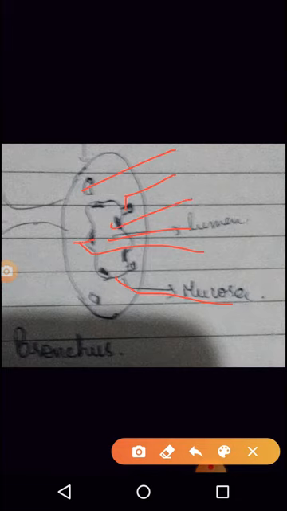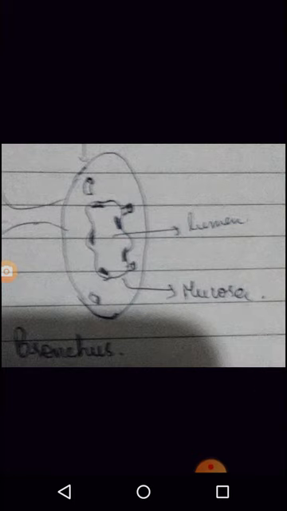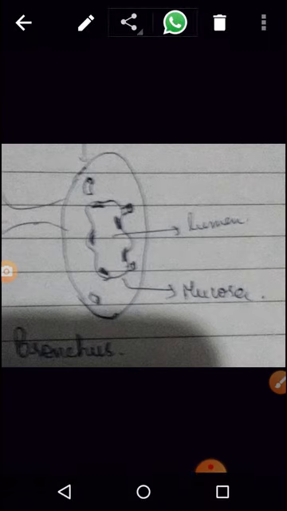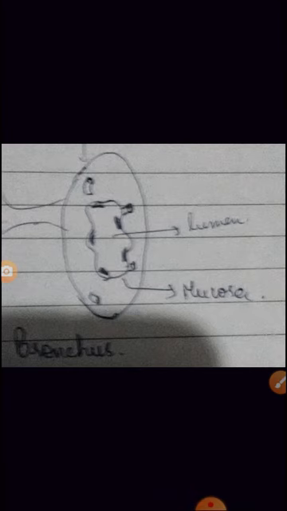Now what are their functions? Goblet cells are the ones involved in the secretion of mucus. The blood vessels transfer the blood. Now what does this histamine and heparin do?